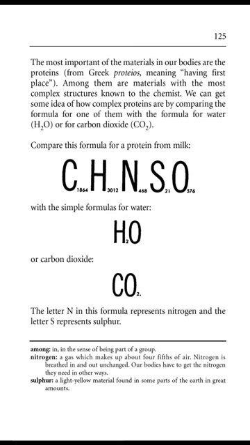Page 125. The most important of the materials in our bodies are the proteins. Among them are materials with the most complex structures known to the chemist. We can get some idea of how complex proteins are by comparing the formula for one of them with the formula for water or for carbon dioxide. Compare this formula for a protein from milk with the simple formulas for water or carbon dioxide. The letter N in this formula represents nitrogen, and the letter S represents sulfur.